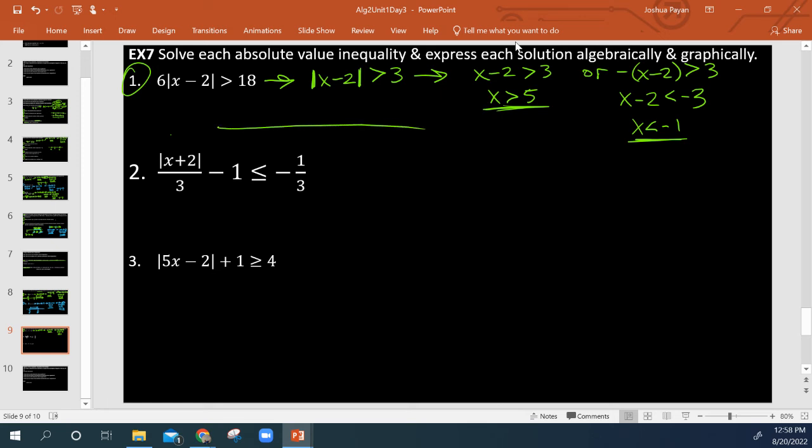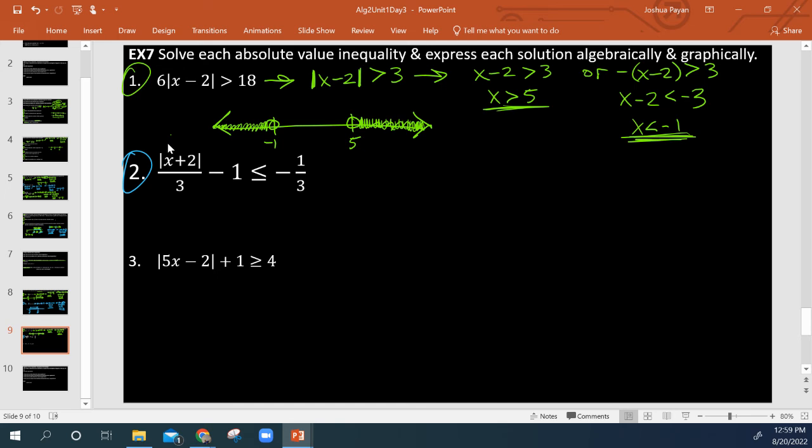So x is less than negative 1. Okay, so then how are we going to graph it? So 5 would go here, negative 1 would go here. X is greater than 5, so that means open circle, and we would shade right. And x is less than negative 1, so that means to the left, right? The left of negative 1. And we would shade left.